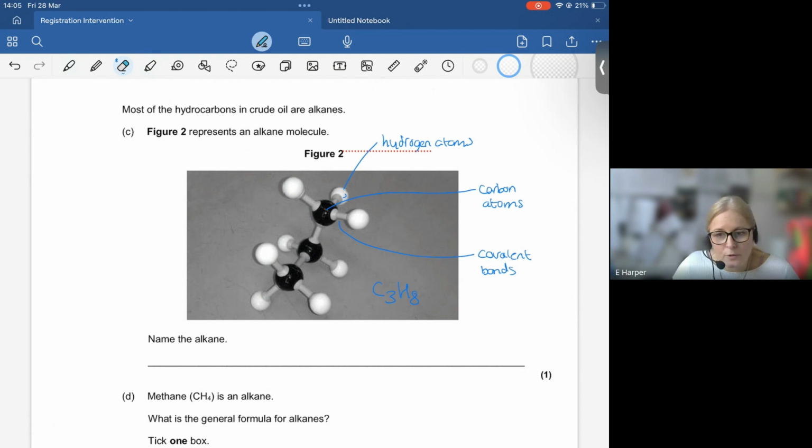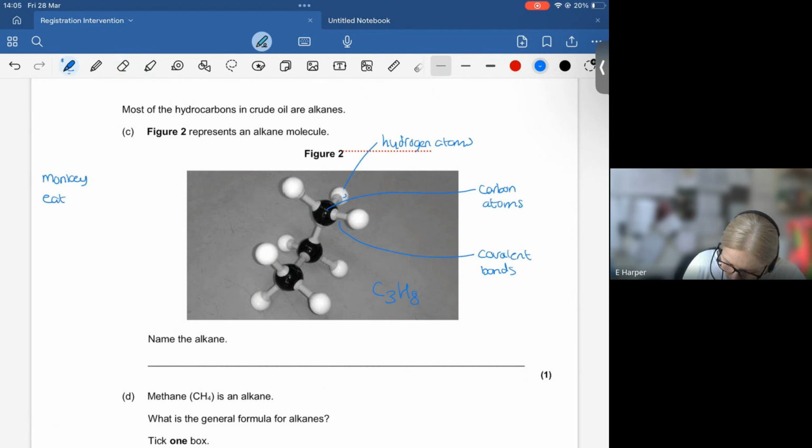Now, at this point, there's no other way around this than memorising them. I know there's a lot of acronyms. This may or may not help you. It's certainly how I memorised it. So there is a way to memorise the names of the first 4 alkanes, which is the ones you can be asked. It sounds a little weird, but it is: monkeys eat peeled bananas.